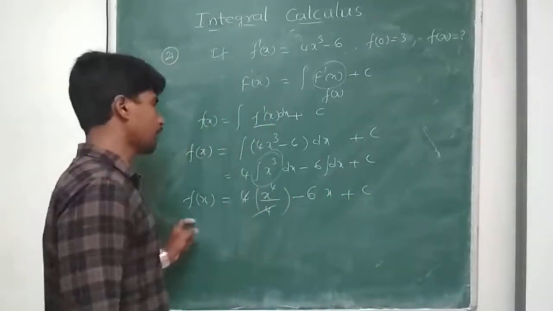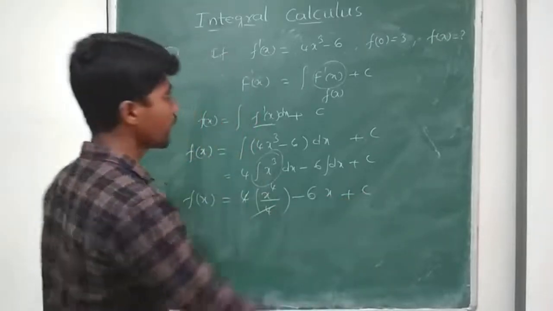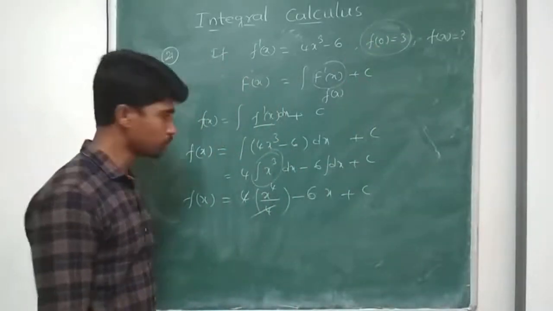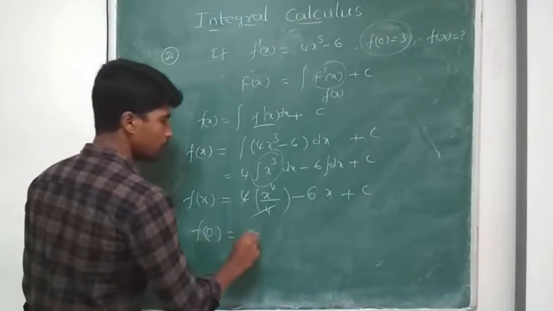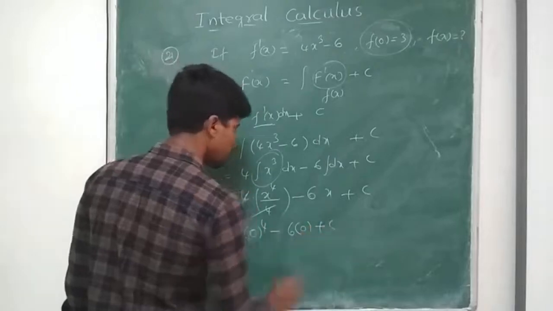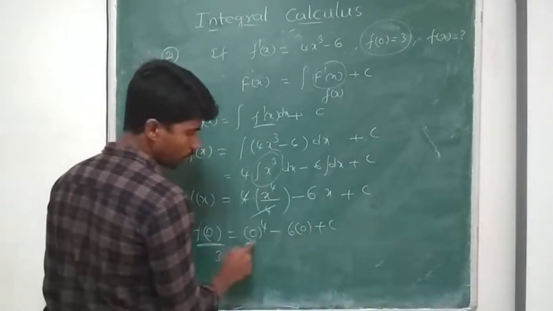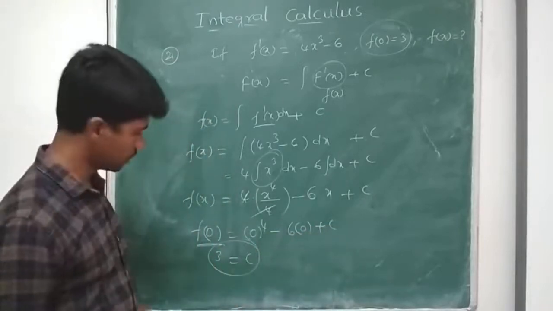Now I got f of x in terms of an arbitrary constant. To find this arbitrary constant, they have given one particular statement, which is nothing but f of 0 equal to 3. So if I find f of 0, which is equal to 0 power 4 minus 6 into 0 plus c, I can replace this by 3. So 3 is equal to 0 minus 0 plus c. So the value of c is 3.